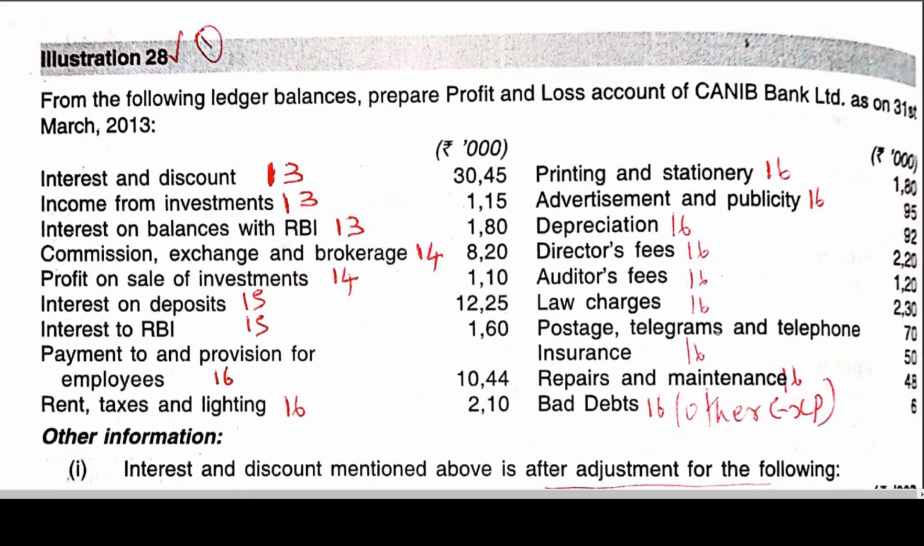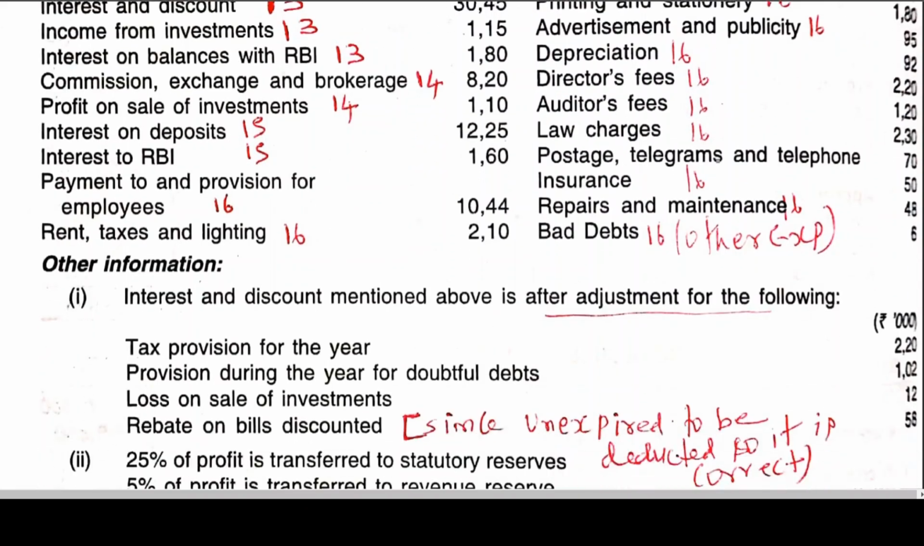PRP means payment to and provision for employees. R, rent, taxes and lighting. P, printing and stationery. A, advertisement and publicity. D, depreciation. I repeat once again. PRP, add, then all prio. A, auditor's fee. L, law charges. P, postage. R, repairs. I, insurance. O, other expenditure. So bad debts can be taken as other expenditure.